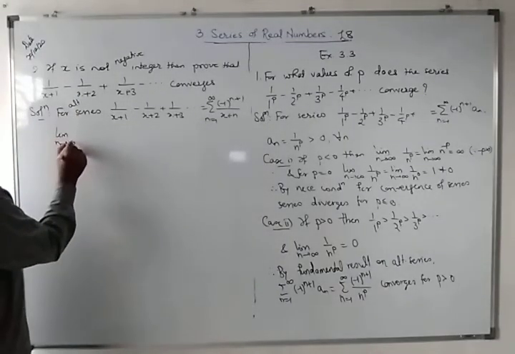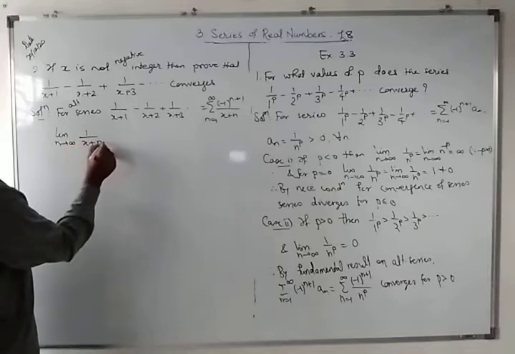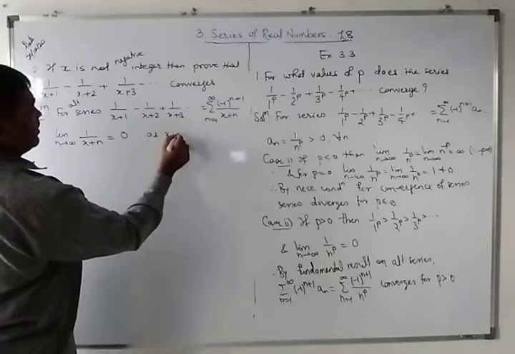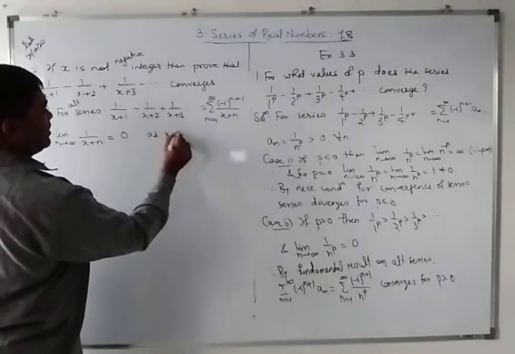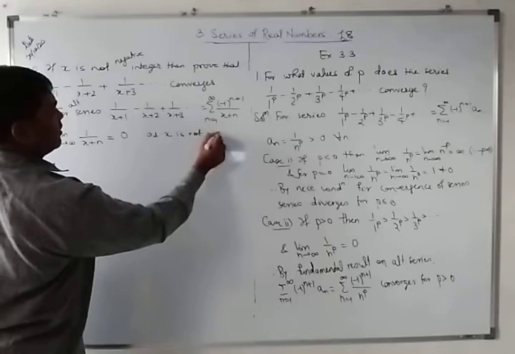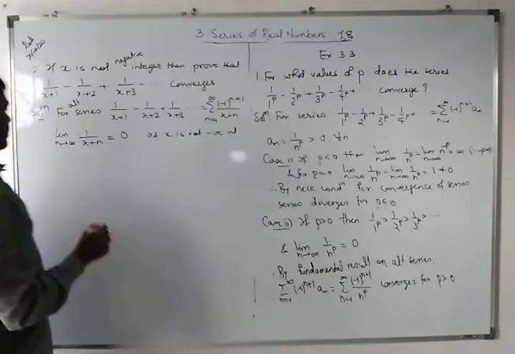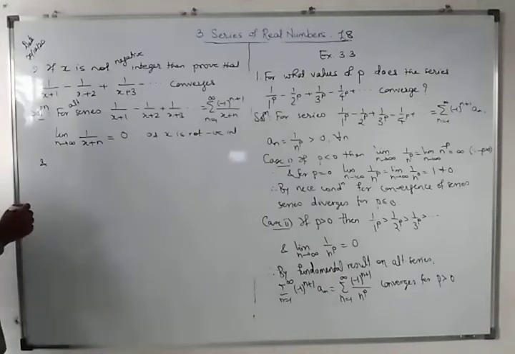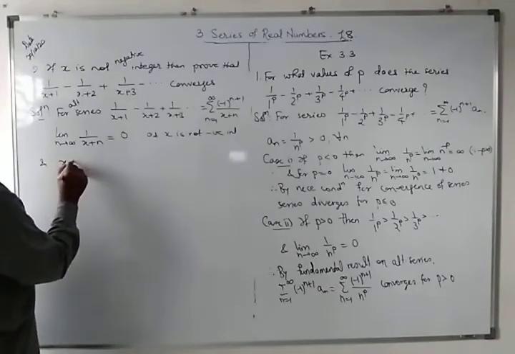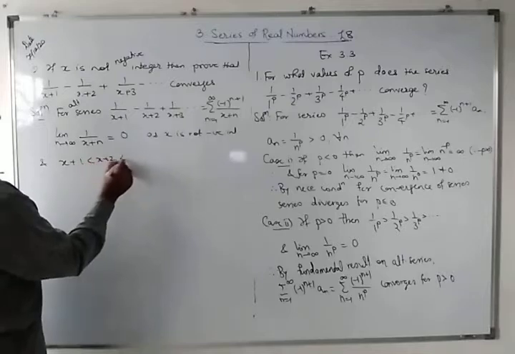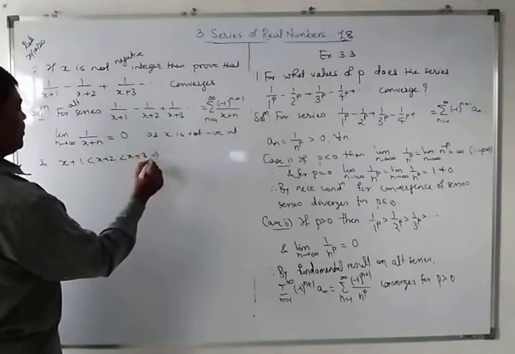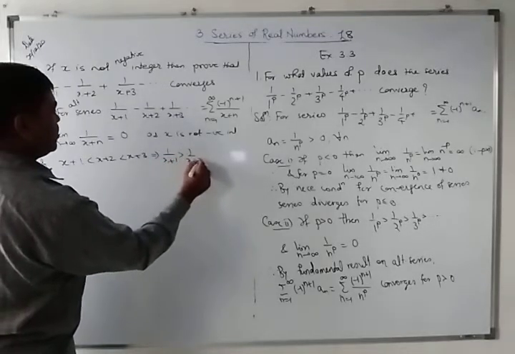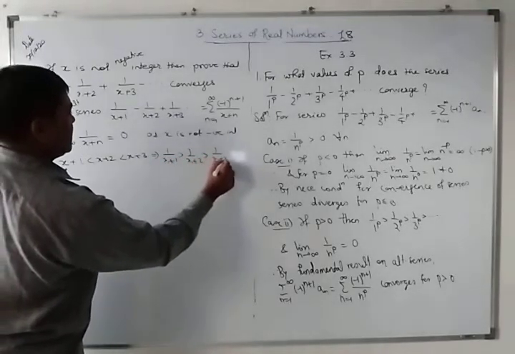The limit as n tends to infinity of 1 upon x plus n is 0, as x is not a negative integer, and x plus 1 less than x plus 2 less than x plus 3 implies 1 upon x plus 1 greater than 1 upon x plus 2 greater than 1 upon x plus 3, and so on.